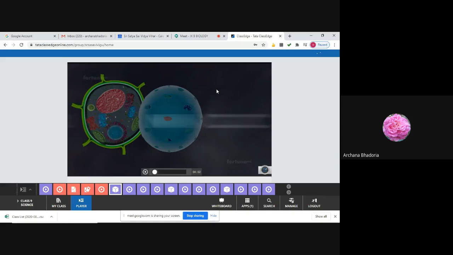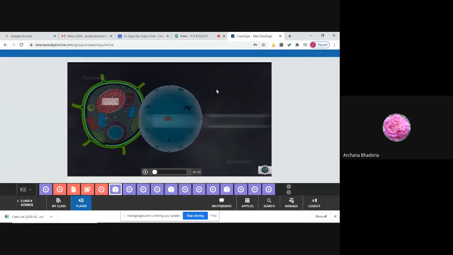Which help in what process? Ribosomes help in what? Protein synthesis. Very good. So you can add: which are the sites of protein synthesis.